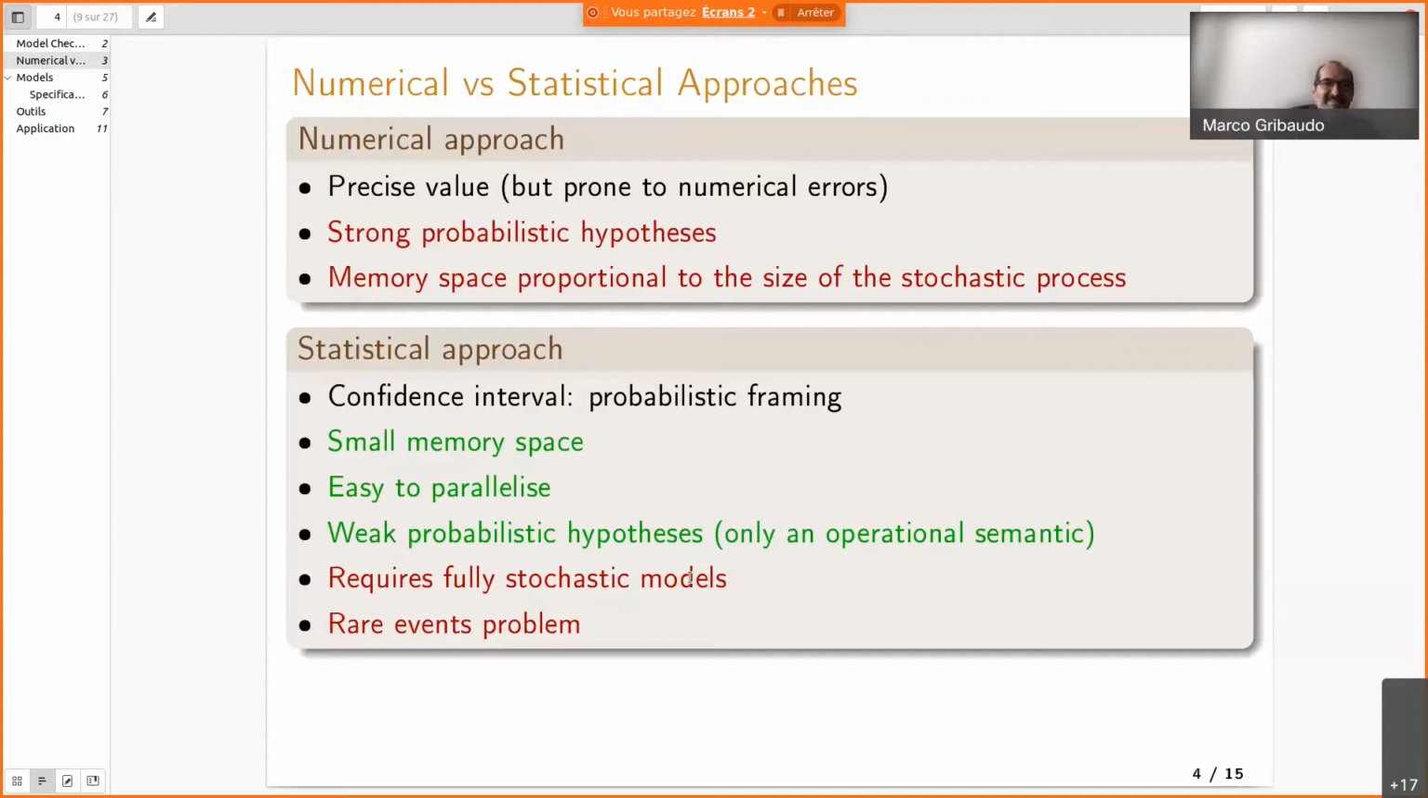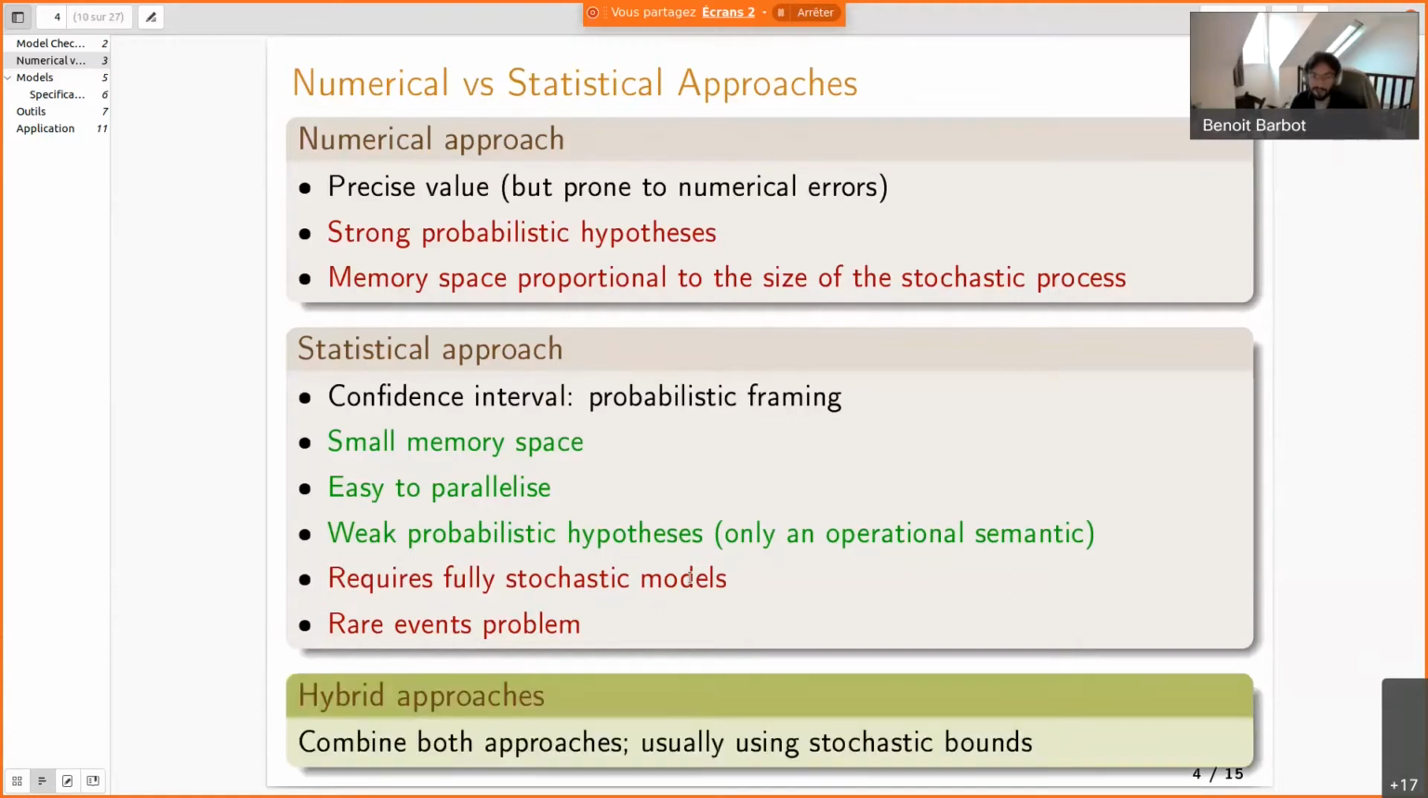Okay. And there's a rare event problem, and Carlos talked about this in the talk just before. And there are some hybrid approaches that use both of them.